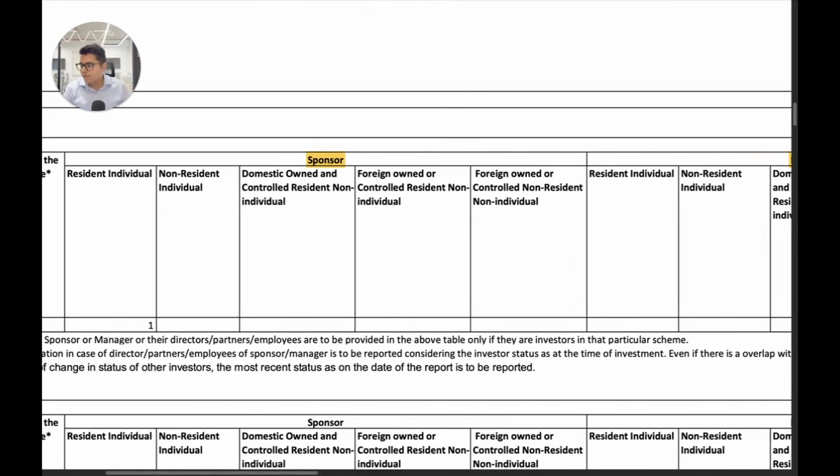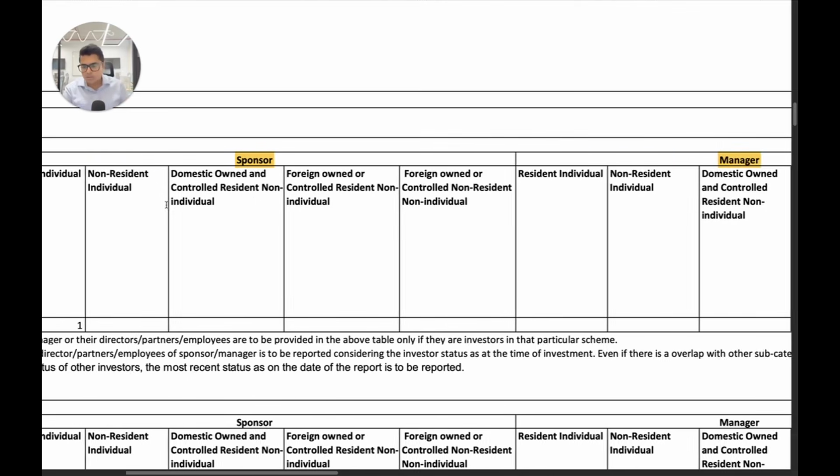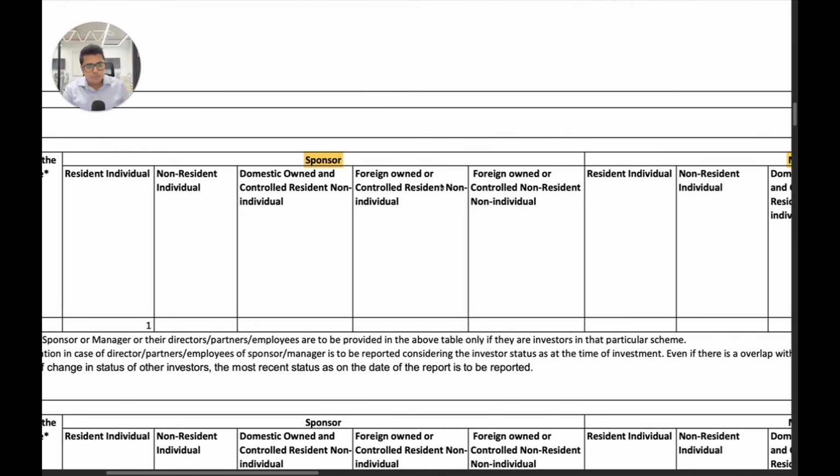and they have been divided into 5. Under the previous quarterly activity reporting format, it used to be just sponsor. You could just say how much commitment you have received from the sponsor and how many investors, and sponsor was just one field. Now the sponsor field has been divided into 5: resident individual, non-resident individual, domestic owned and controlled resident non-individual, foreign owned and controlled resident non-individual, and foreign owned and controlled non-resident non-individual. So all the permutation combinations SEBI has gone into here.